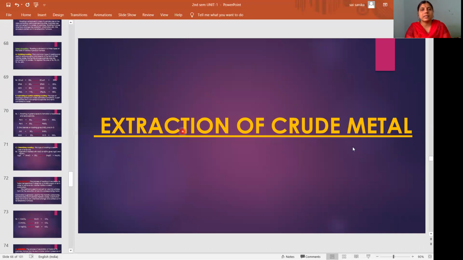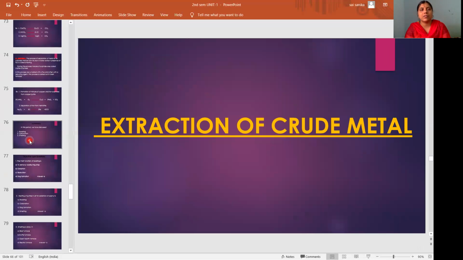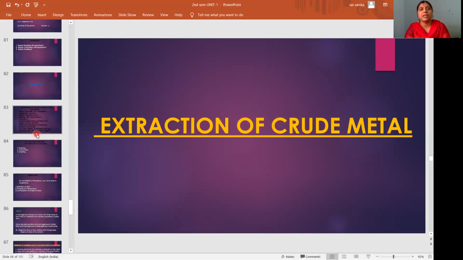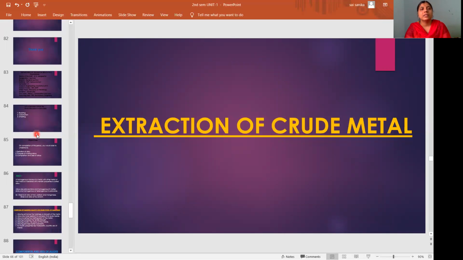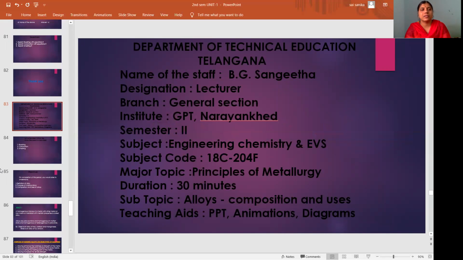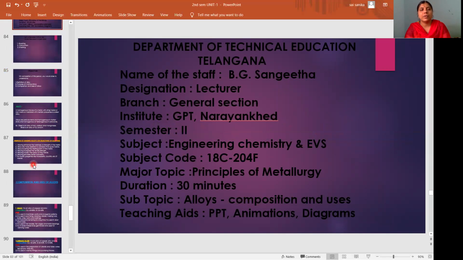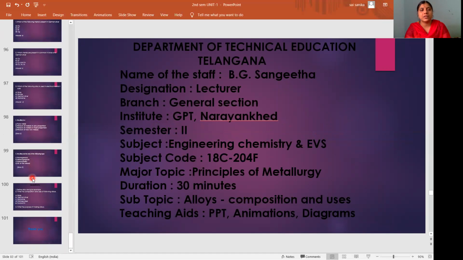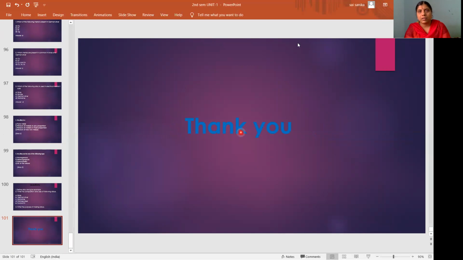After extracting the metal, we will purify it. That one is not in our syllabus; we already studied electrolytic refining in first semester. If any impurities are still present after extraction, we will remove them by electrolytic refining. By that we can get 100% pure metal. Then we prepare alloys, so only after purification do we make alloys. With this we finished the first unit, principles of metallurgy. If you have any doubts, you can clarify them in your next class. Okay, thank you students.